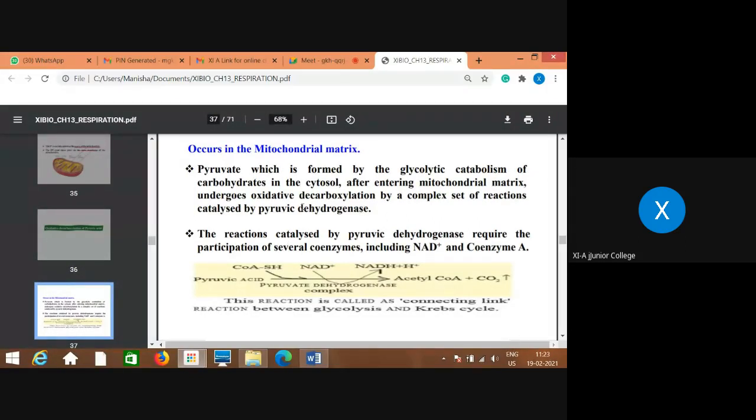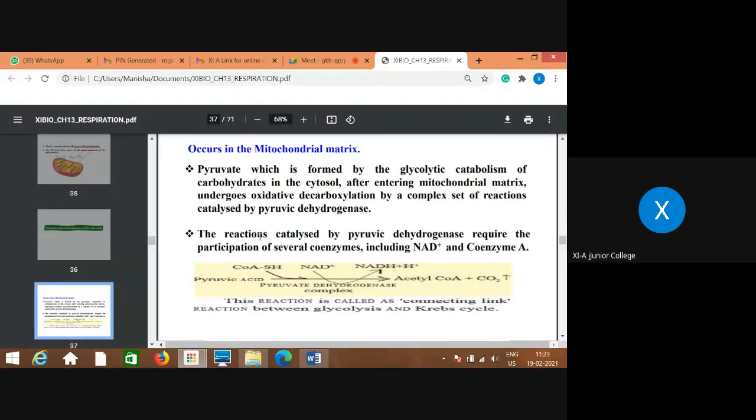Oxidative decarboxylation. Decarboxylation is the removal of carbon, released in the form of CO2. So this is one thing. And oxidative: here NAD gets converted into NADH2, that is NADH plus H, so I'm using the word NADH2.